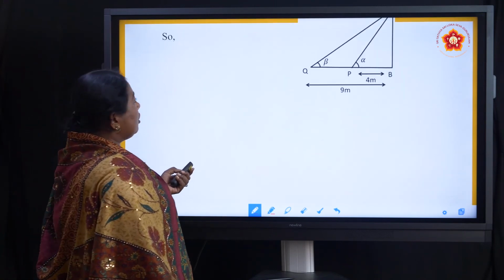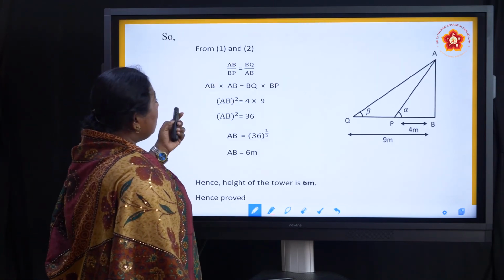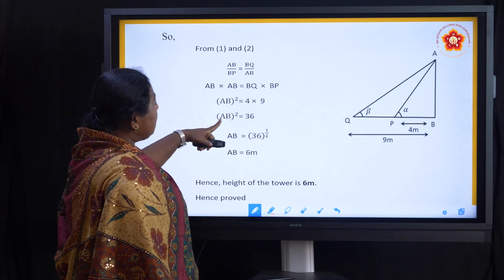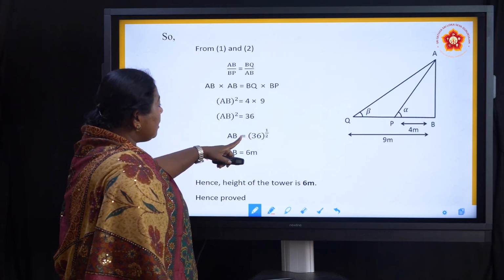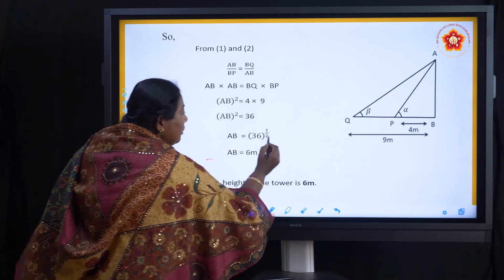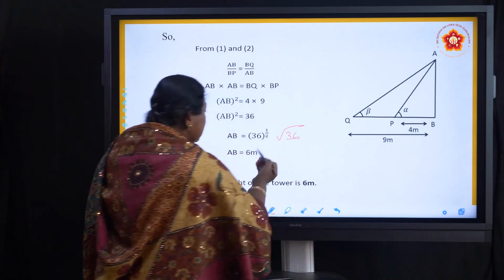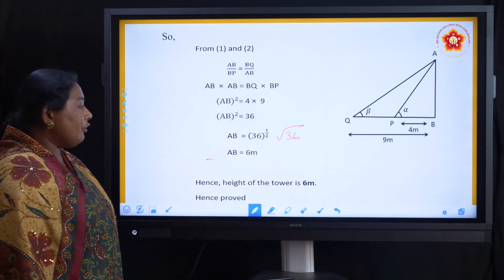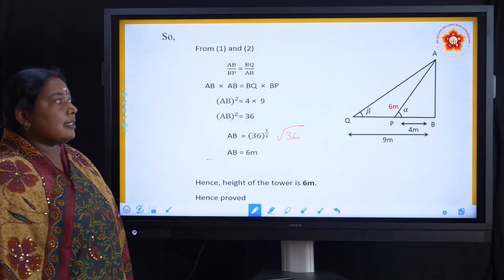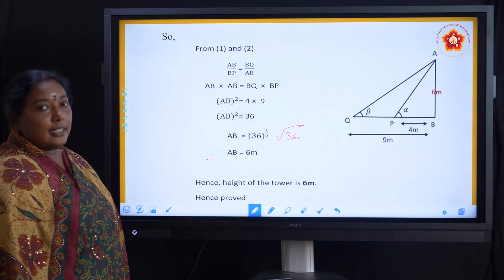Just compare both. From 1 and 2, if we compare both, we will get AB square is equal to 36. AB is equal to square root of 36, so it is 6 meters. That is how we proved that the height of the tower is 6 meters.